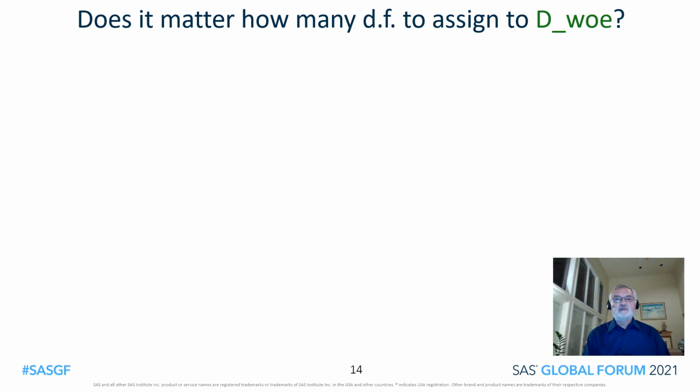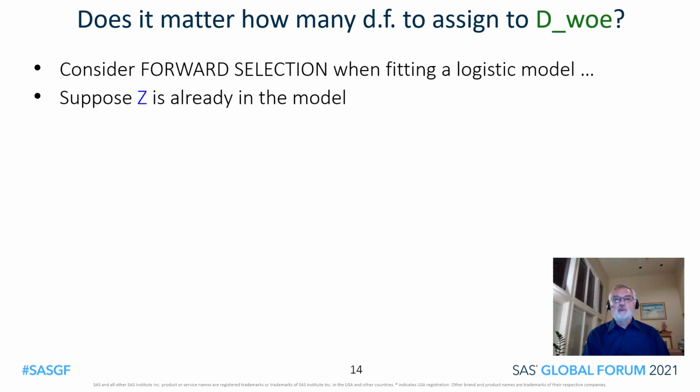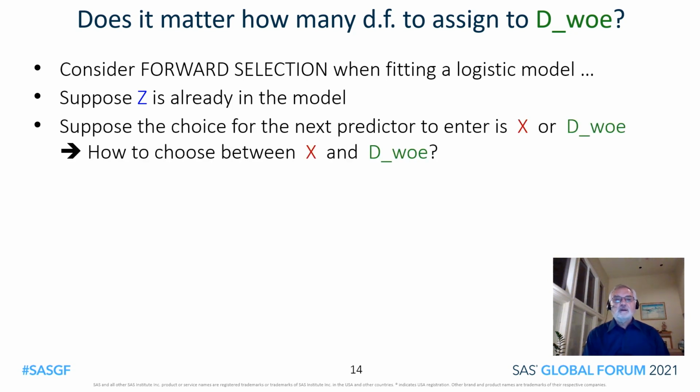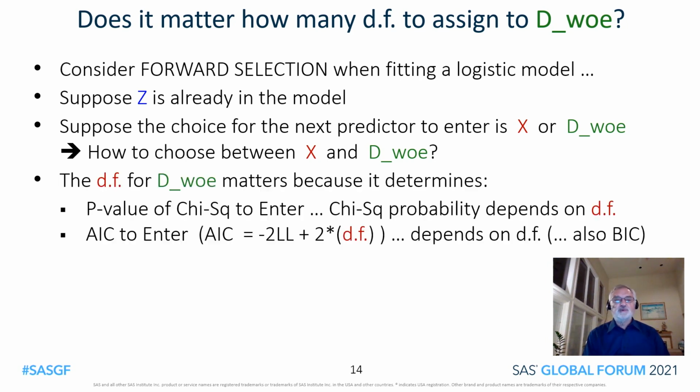Why does it matter how many degrees of freedom to assign to the weight of evidence coding of D? Consider forward selection when fitting a logistic model, and suppose Z is already in the model. Now suppose the choice of the next predictor to enter is numeric X, or weight of evidence coded D. How to choose between those two?